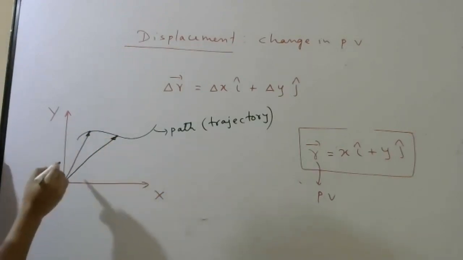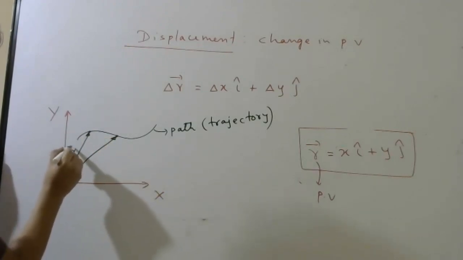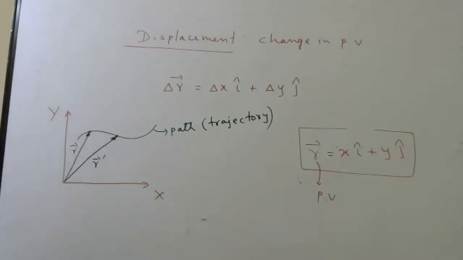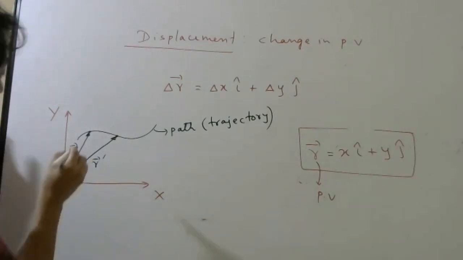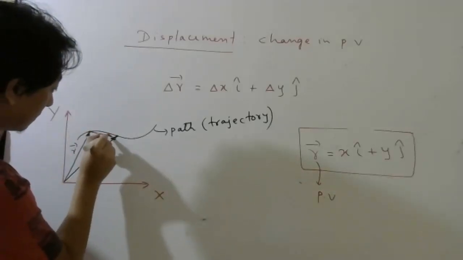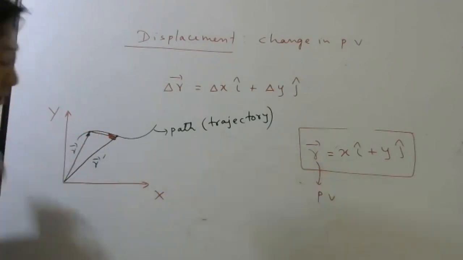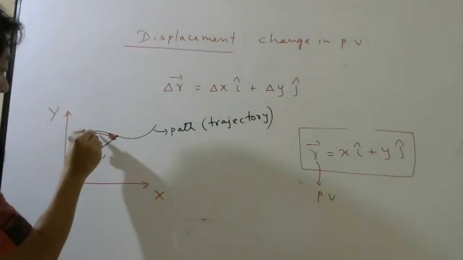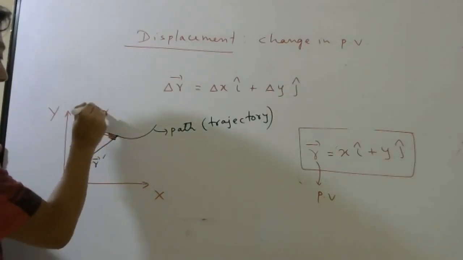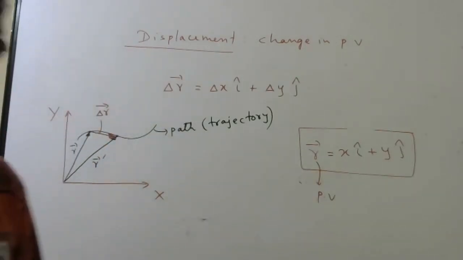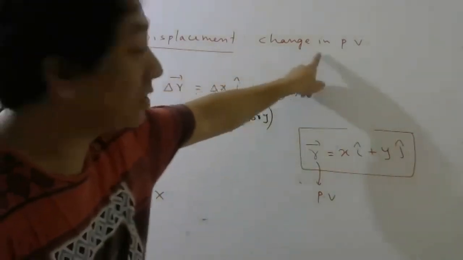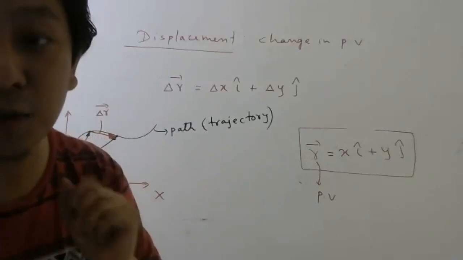So this initial position vector you can write r bar. This one you can write r bar dash. And displacement means which vector? This vector. Displacement is always from initial to final. So that is your delta r bar. I hope you understood why this is called change in position vector. Why it is called change.